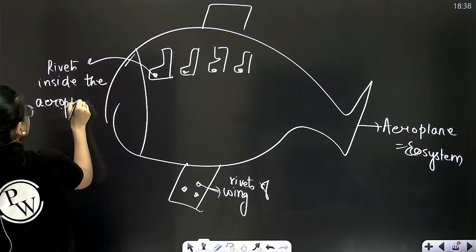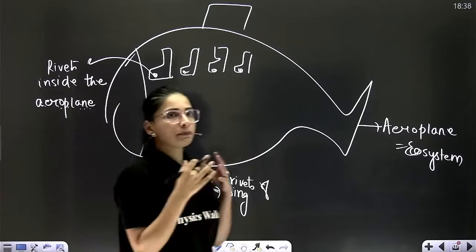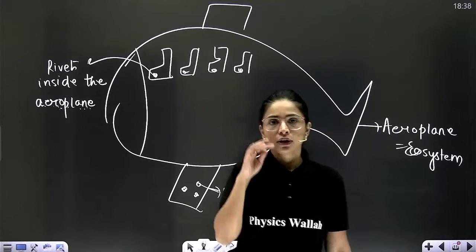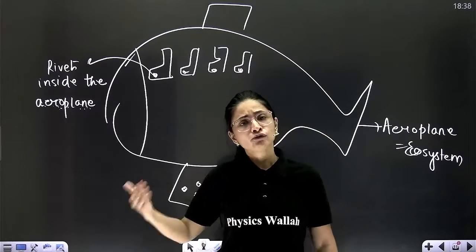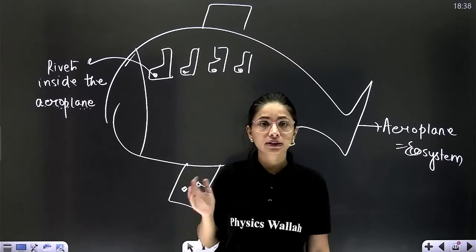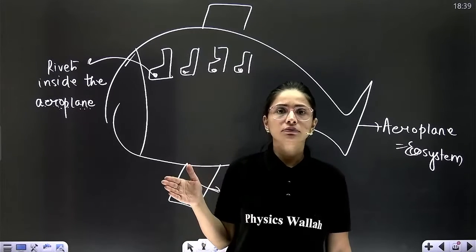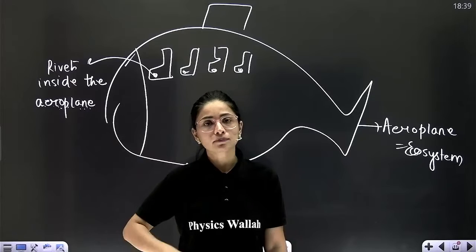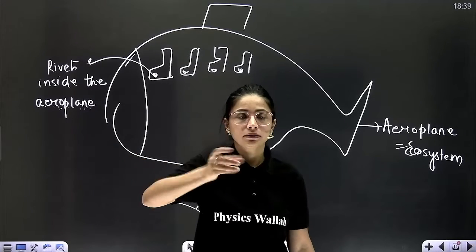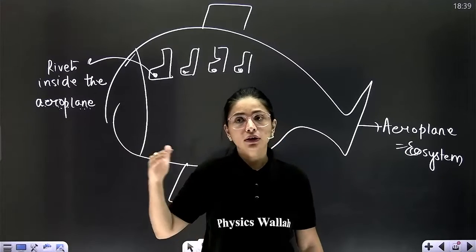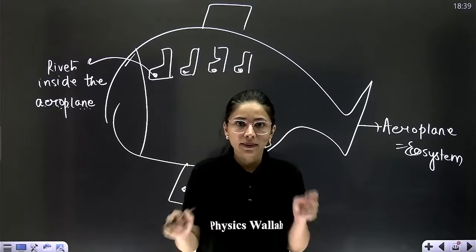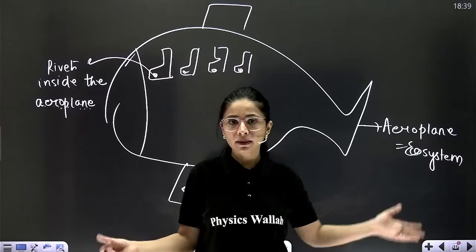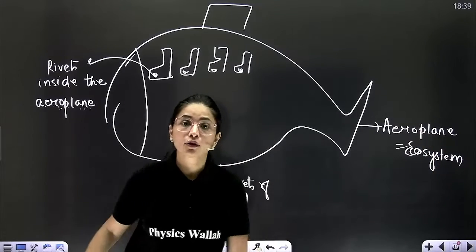So basically what he said is that if two people travel in the flight, and once they come down from the flight they remove these rivets from the seat, if one or two persons are doing it, then it is not going to disturb the functioning of the aeroplane to a greater extent. But suppose every person traveling in the flight, when they come down, takes out the rivets and takes them home, then after a certain time all the seats will become unbalanced, and when the next passengers try to fly on the same aeroplane, they will not be comfortable, and it is going to destroy the normal functioning of the aeroplane, right?